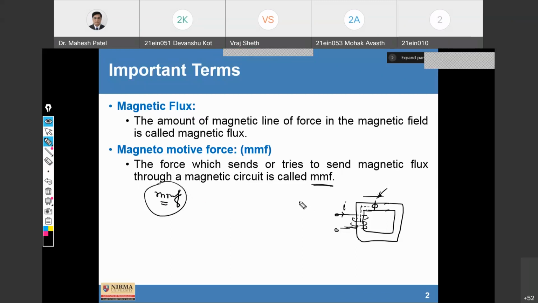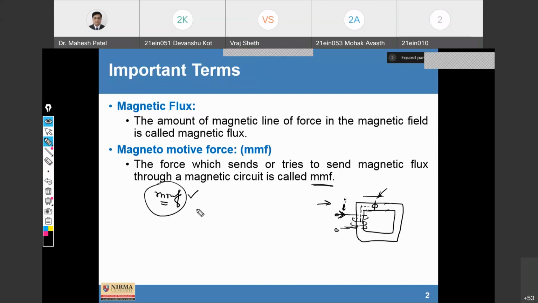And this MMF is equal to the product of current and number of turns of the coil. So if you increase the current, accordingly the MMF is going to increase. If you increase the number of turns, the MMF increases too.